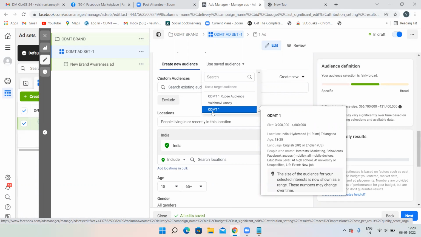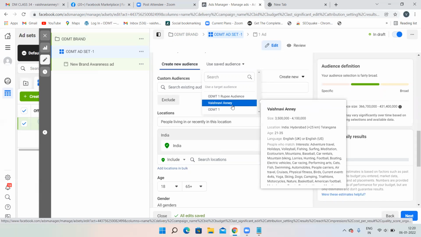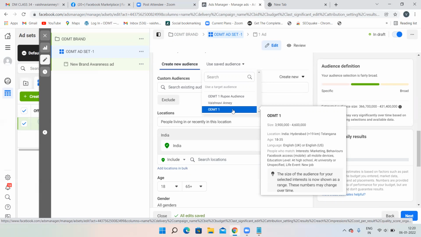Now, how large is the audience size we can see? Location we have targeted India, Hyderabad, 19 kilometers. And we have targeted the age of 18 to 35. Languages we have targeted. That means according to the interests, behaviors, and demographics we have targeted, all these things. Each and everything you can just see over here, ODMT1.